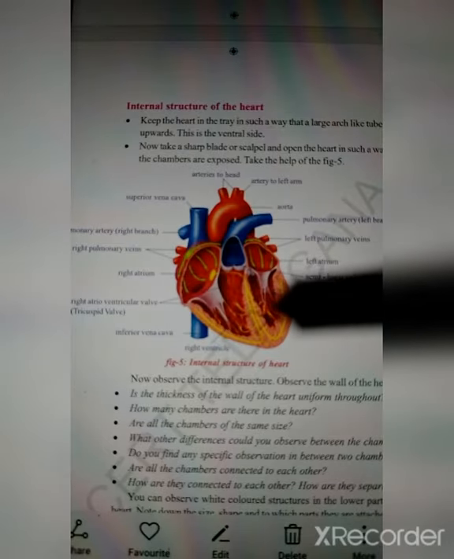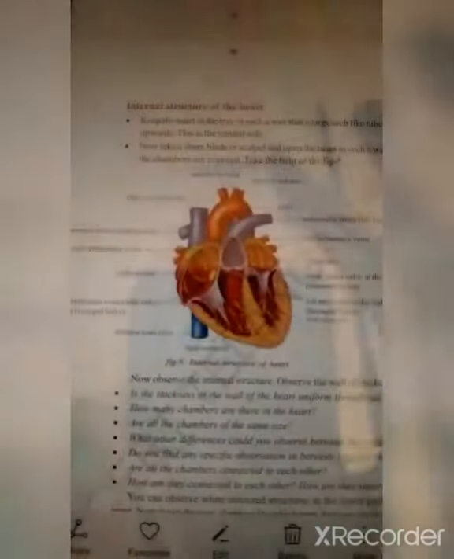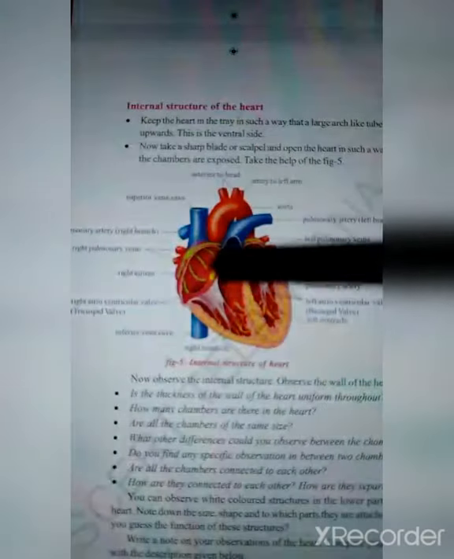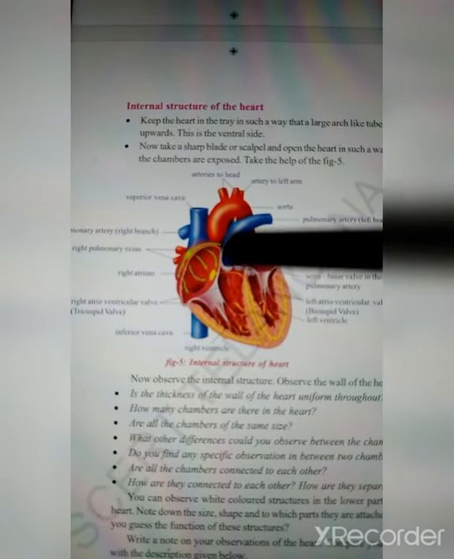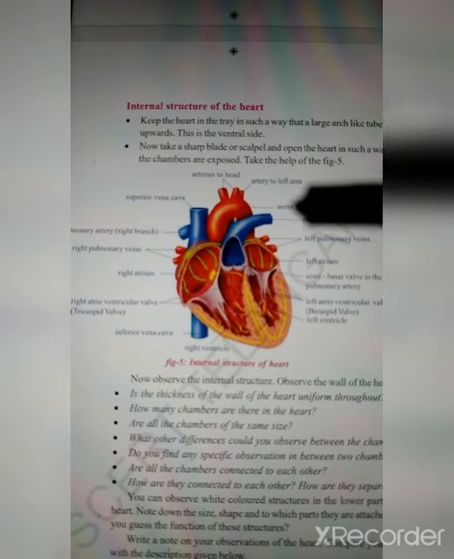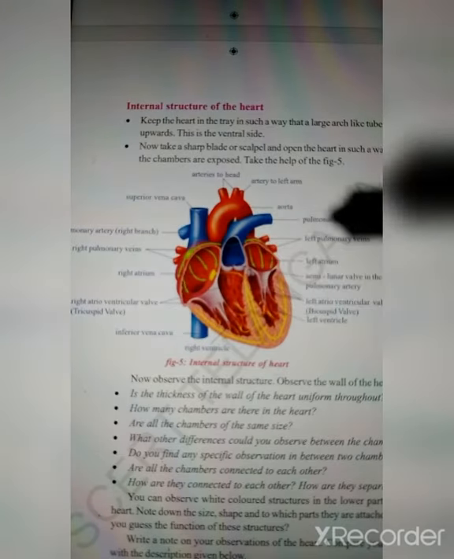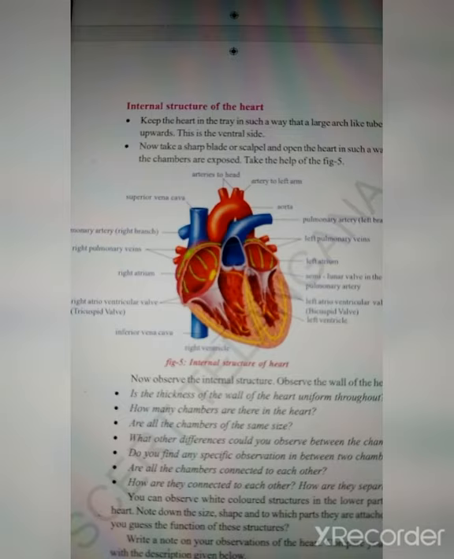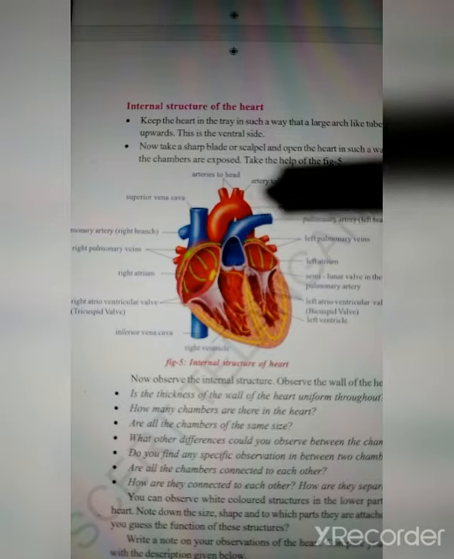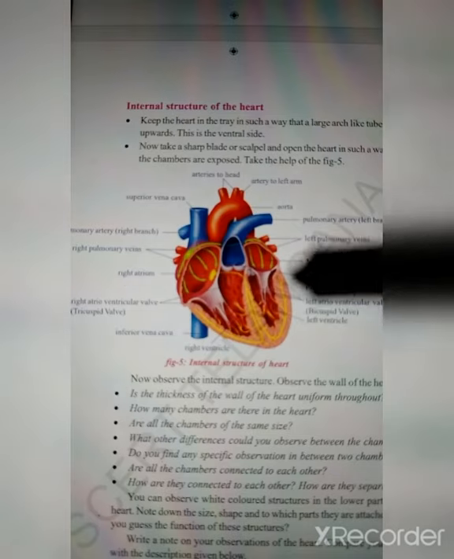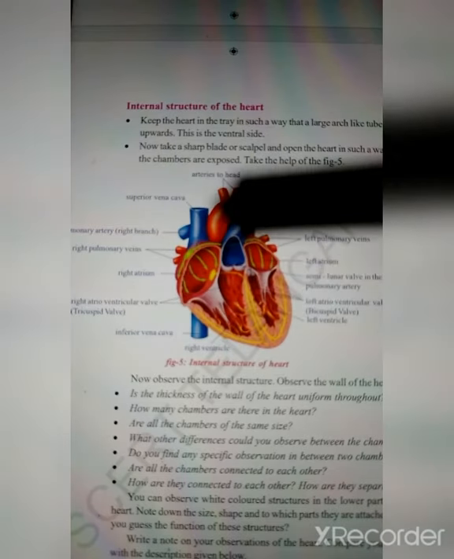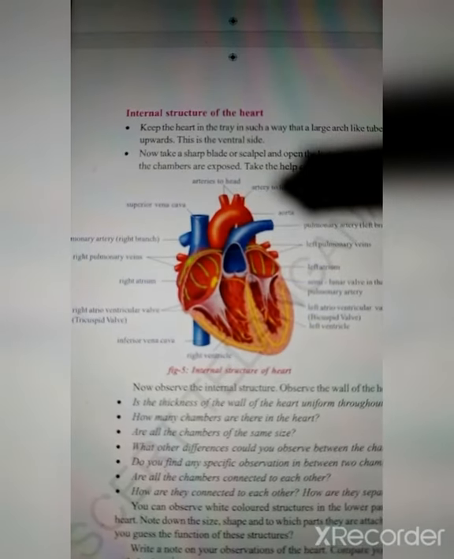Once the left side of the ventricle expands, it will pump the blood back to the body with the help of the aorta. You can observe the aorta here. It is connected with the left ventricle. In the diagram, the connection has not been shown because it is on the back side.